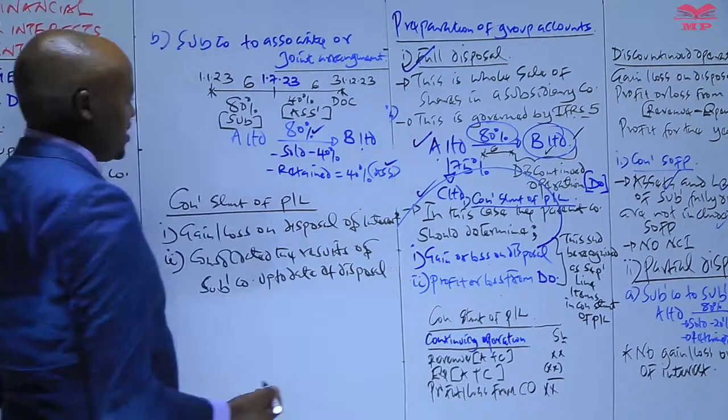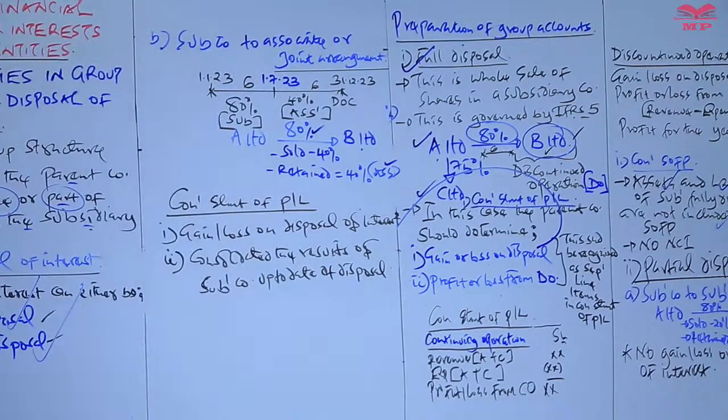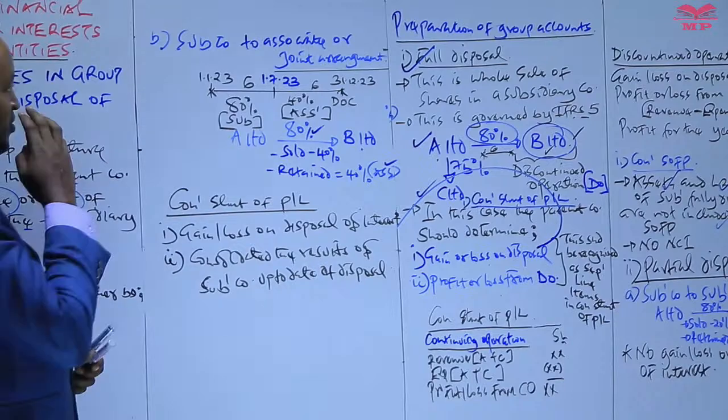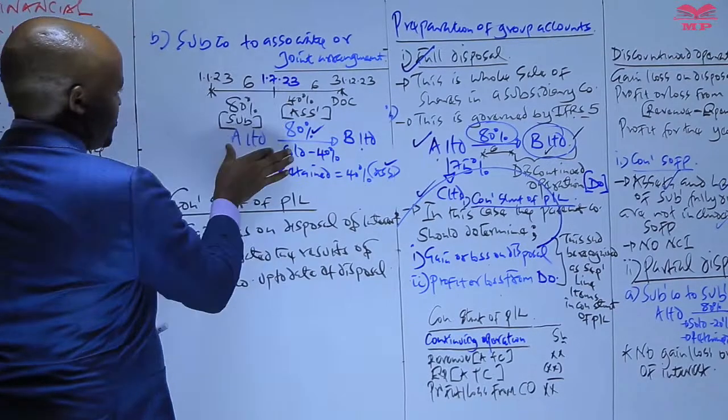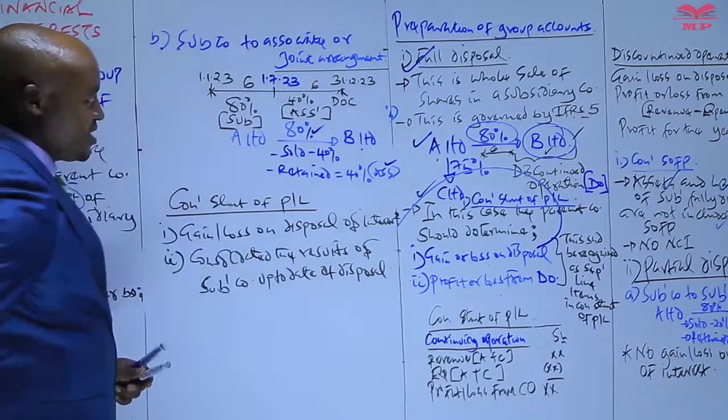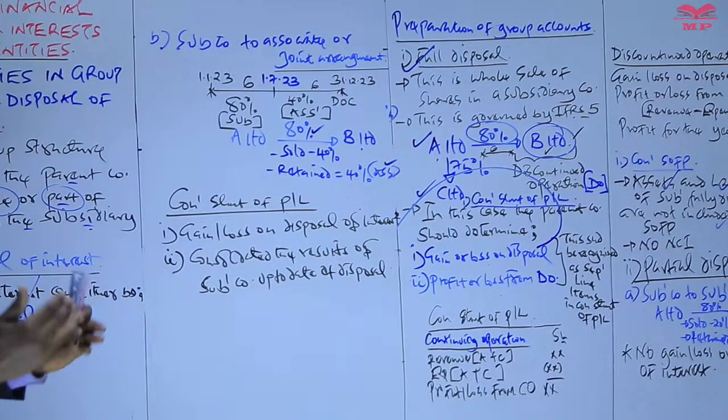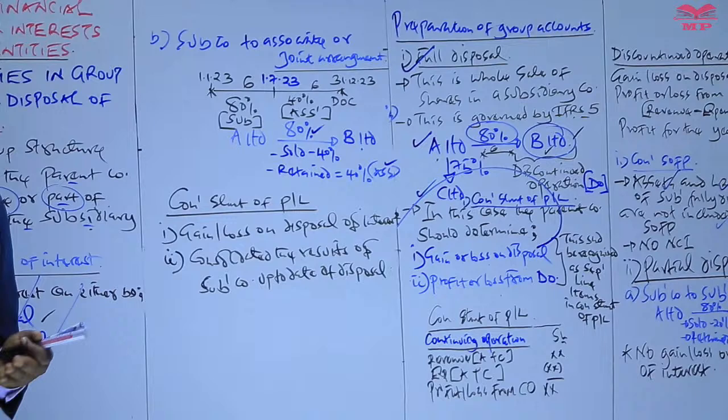In this case, in preparing the consolidated income statement, you're going to take into account the revenue and expenses of B for the first 6 months when it was a subsidiary. And then in the last 6 months, because it was an associate, you have to recall that we don't include the revenue and expenses of an associate in the consolidated income statement.